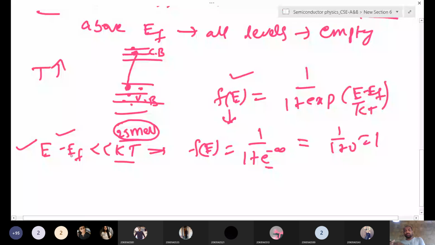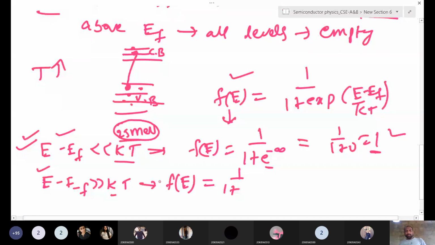Suppose E minus EF is much greater than KT. This energy is very high compared to KT. Then, using the same Fermi-Dirac function, 1 by 1 plus e to the power of, here E minus EF is a positive value, so we will get e to the power of plus infinity. Then what is this value? What is the value of e to the power of plus infinity?